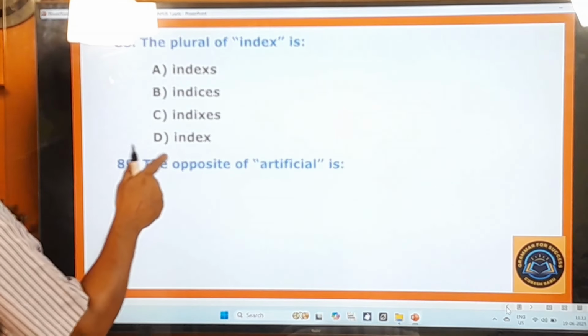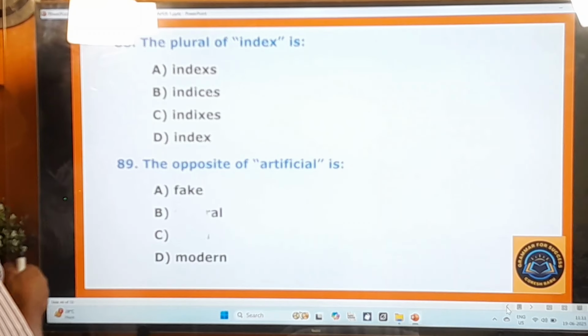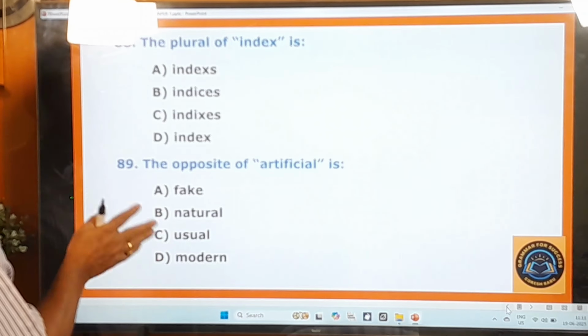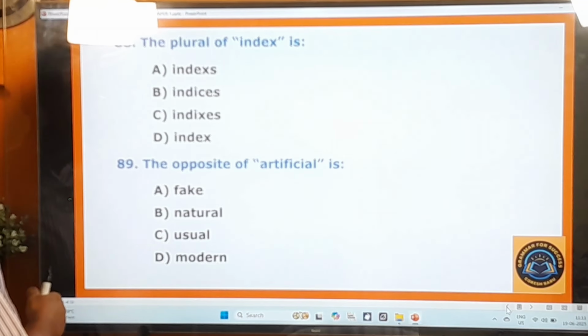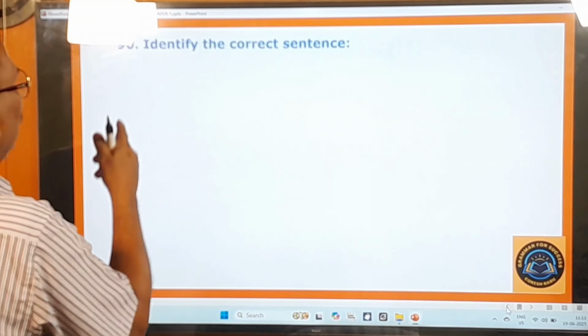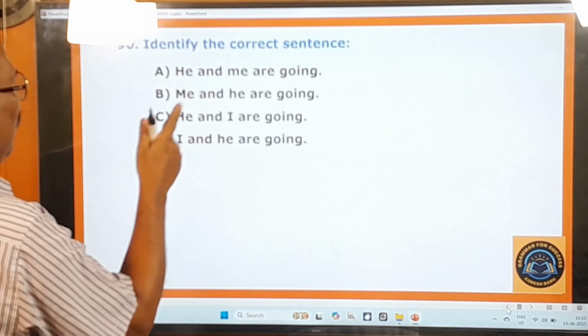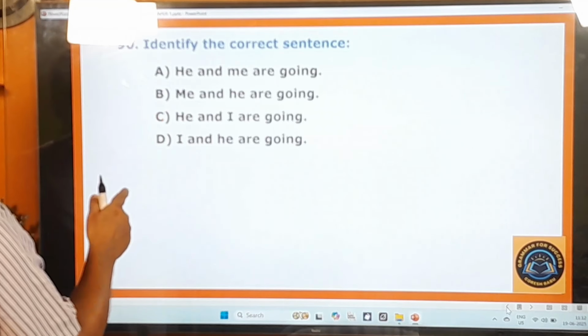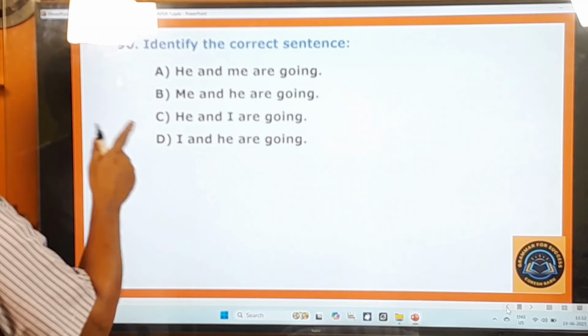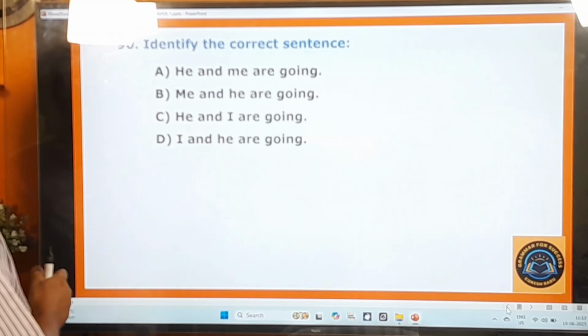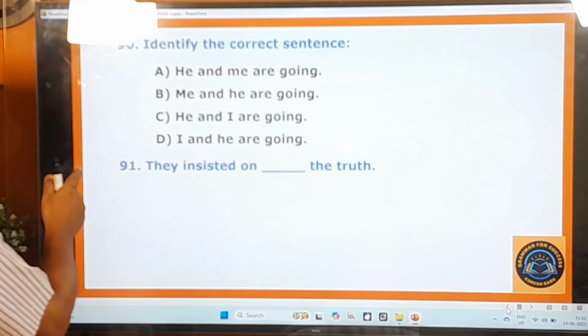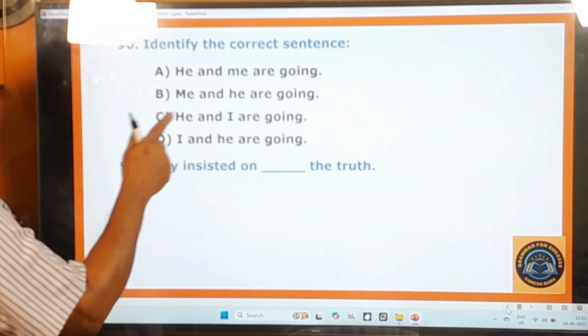89th question. The opposite of artificial is fake, natural, usual, modern. 90th question. Identify the correct sentence. He and me are going, me and he are going, he and I are going, I and he are going. 91st question. They insisted on dash the truth.